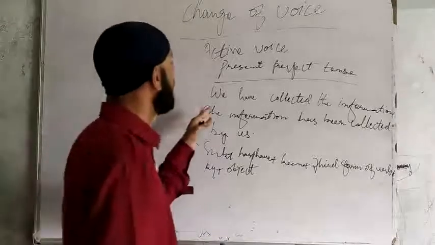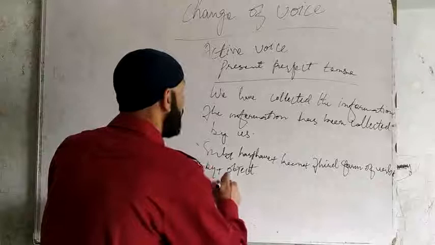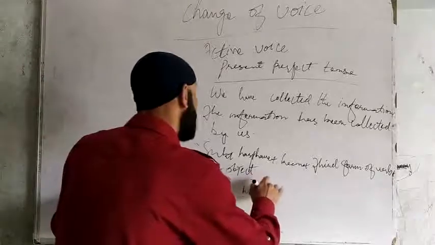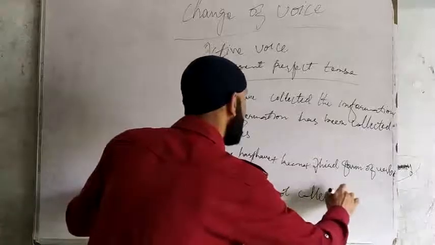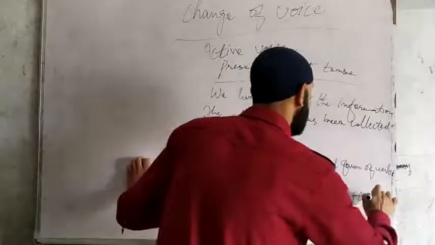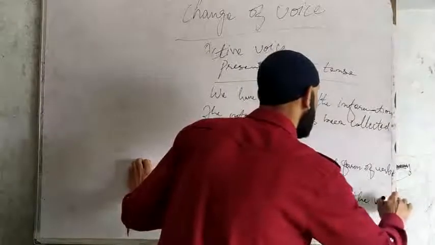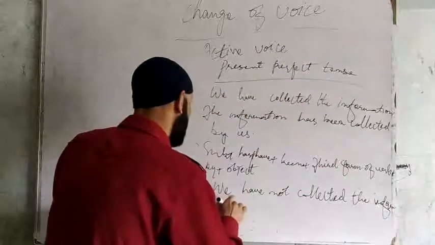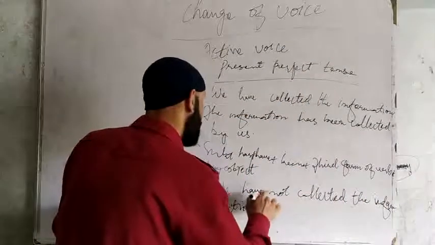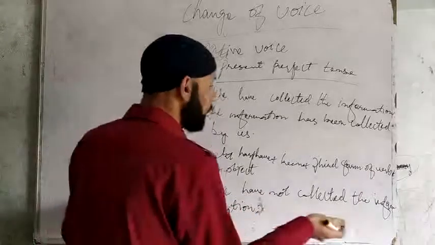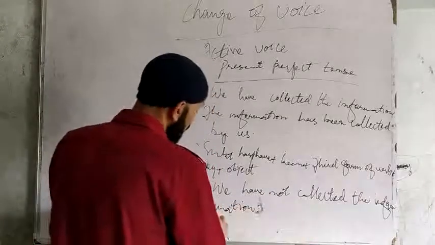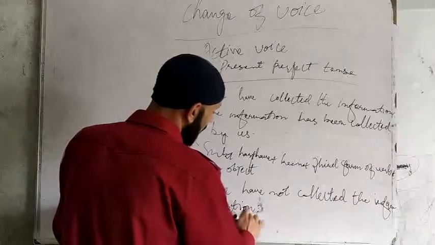This is present perfect tense. And if the sentence is negative, just like we have not collected the information: the information has not been collected by us.